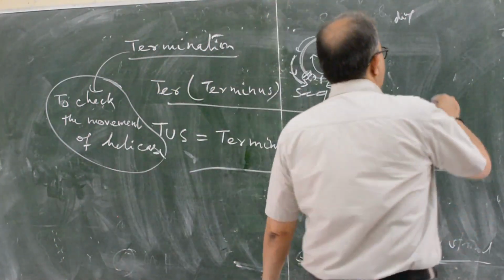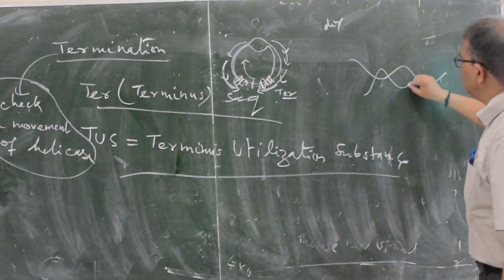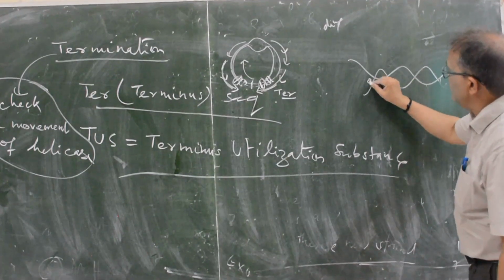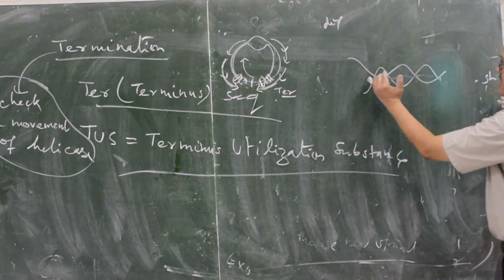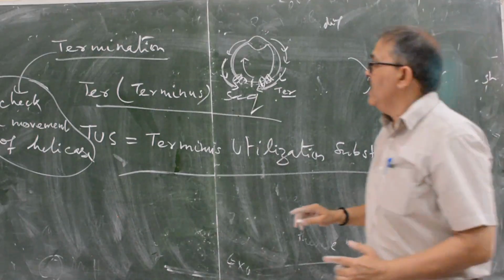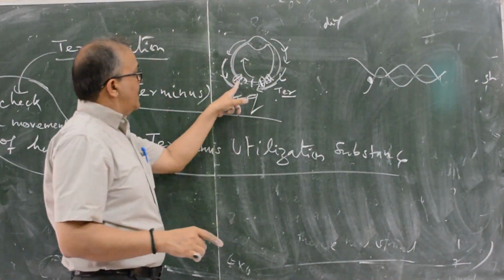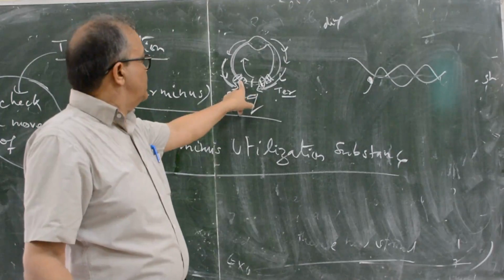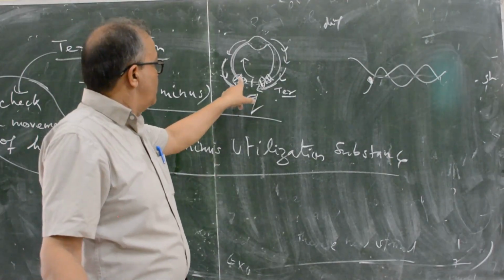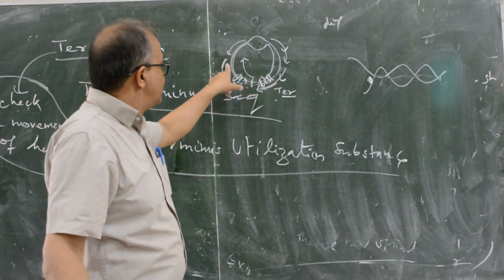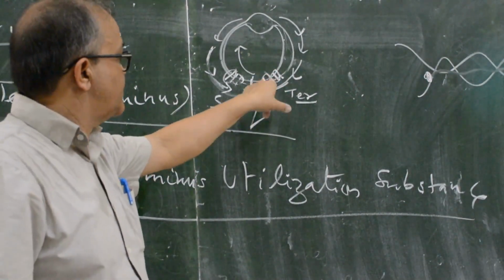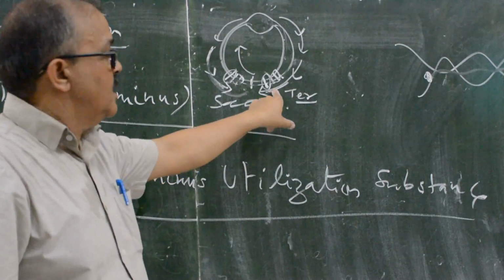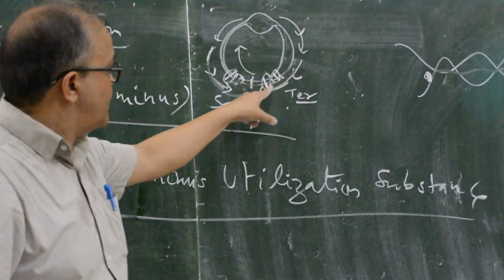This is DNA. Helicase enzyme moves and opens the strand and synthesis is going on. This TER and Tus bind at this position, and the helicase will be allowed from this direction. This combination of TER and Tus will allow the helicase from this direction.